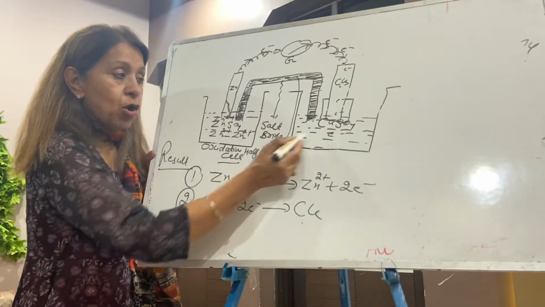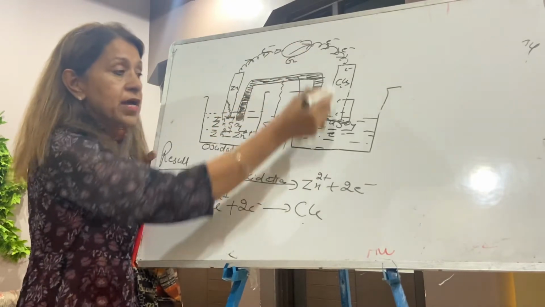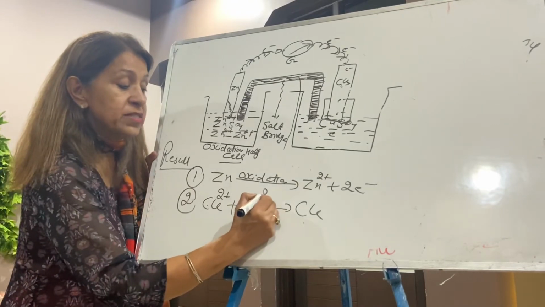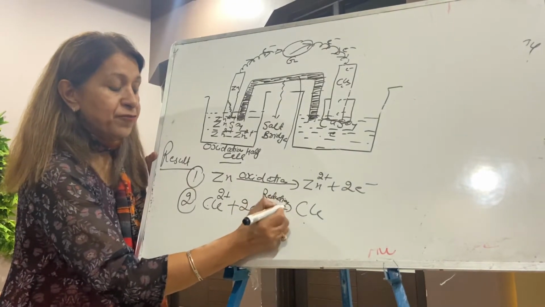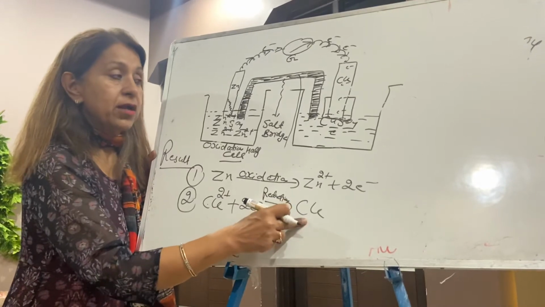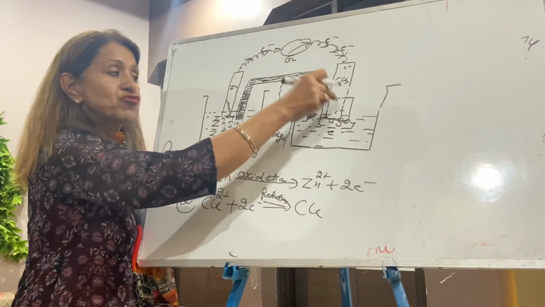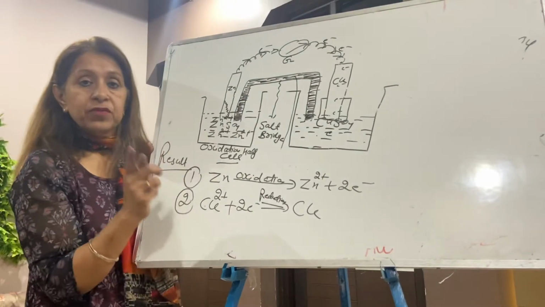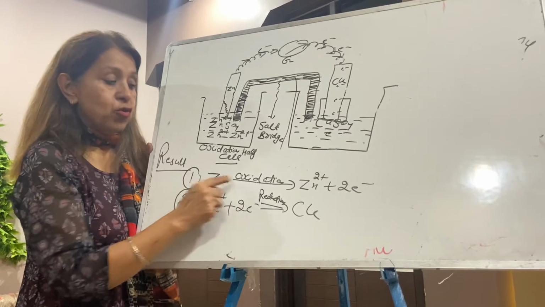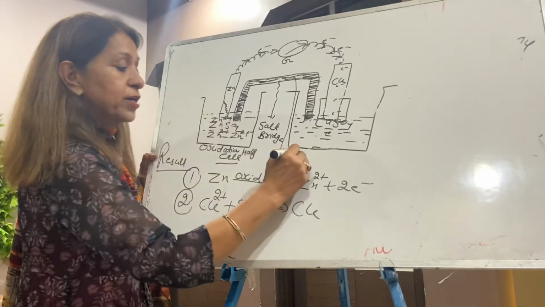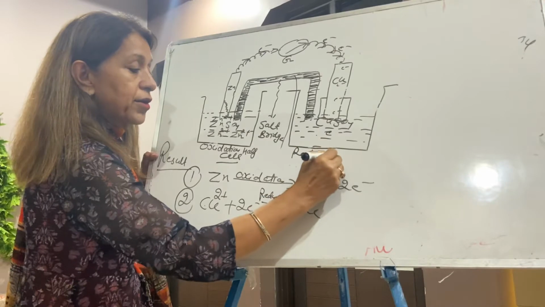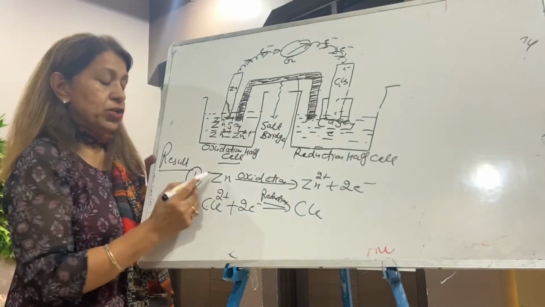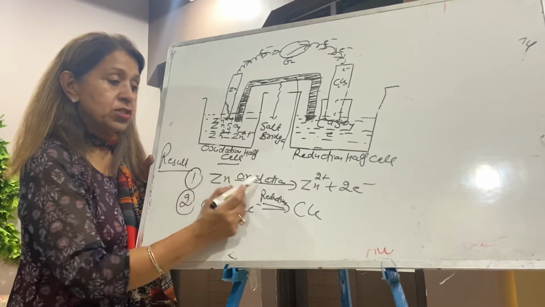Copper ions of the solution gain the electrons released by the zinc plate, and reduction takes place inside the solution. After reduction, copper metal is deposited over the copper plate. So that's the reason this plate gains weight. Again, listen to me. The zinc plate loses weight due to oxidation, and this cell is called the reduction half cell. So the zinc plate loses weight because oxidation takes place.